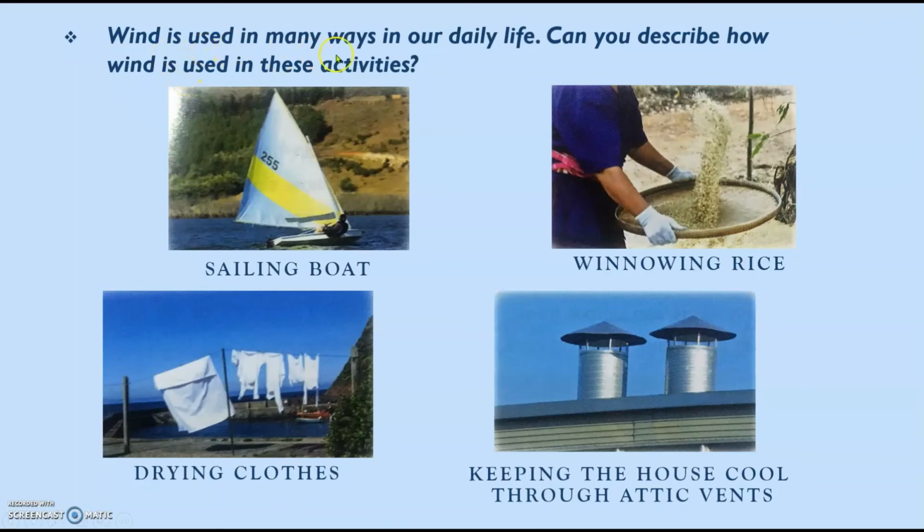Wind is used in many ways in our daily life. Can you describe how wind is used in these activities? Sailing boat, winnowing rice, drying clothes, keeping the house cool through attic vents.